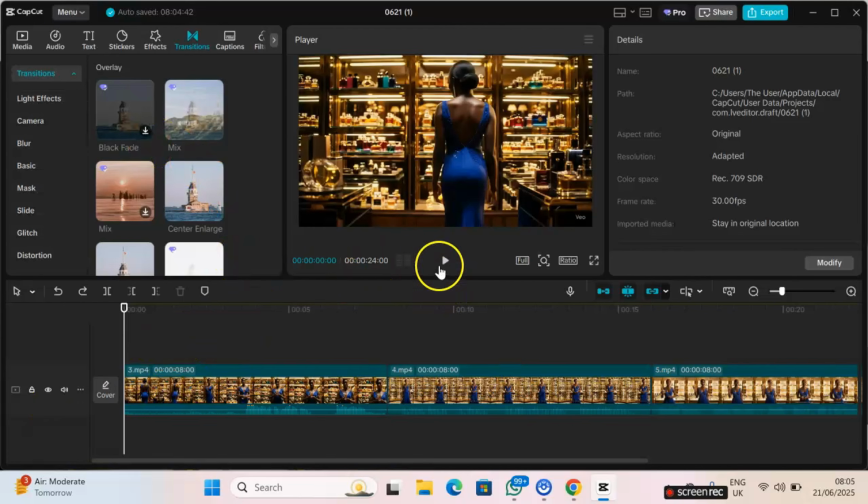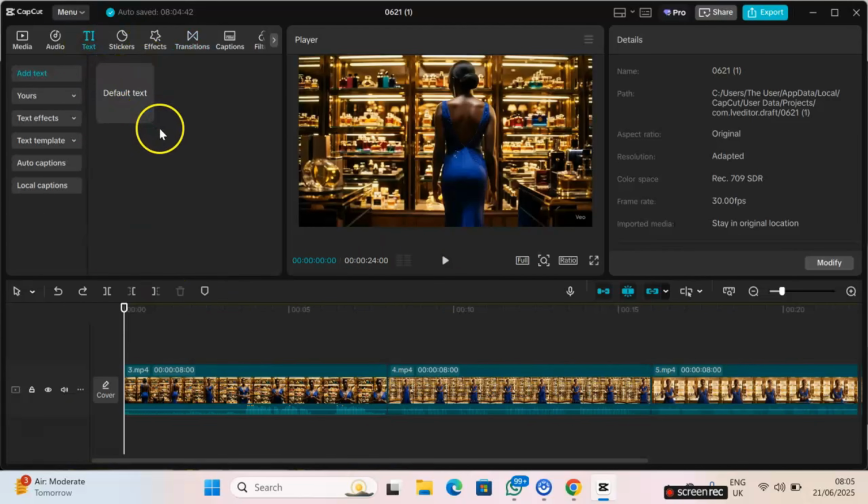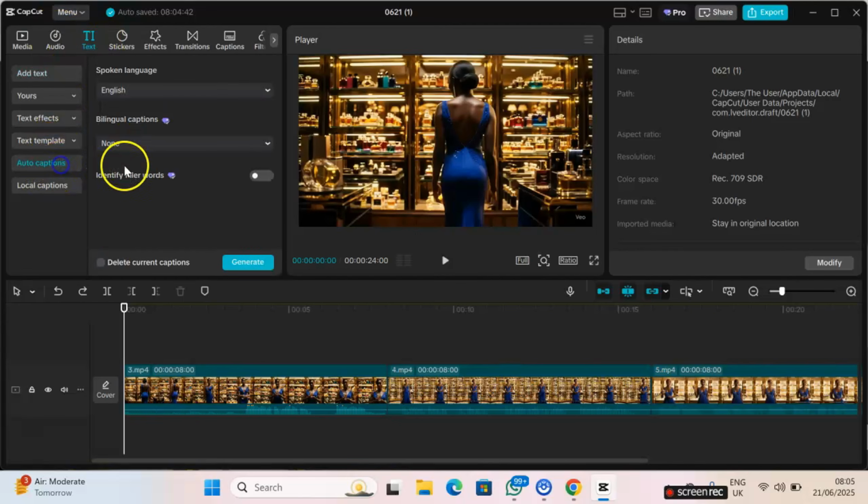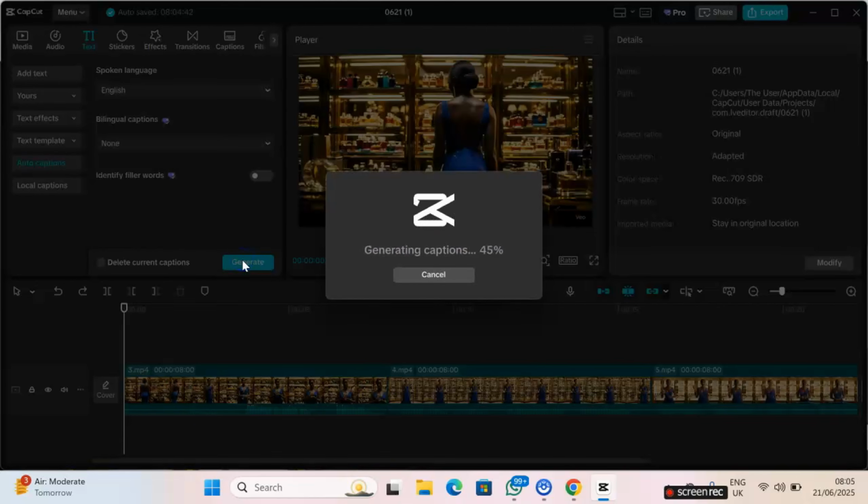Once you're done arranging them on the timeline, you can decide to add auto captions, put your brand name, put your contact, just make it look real. It's an ad. You are trying to advertise your business, right? Include whatever you want to include and then you export. I'm adding auto captions right now. And once I'm done, I'll just go ahead and export my video.